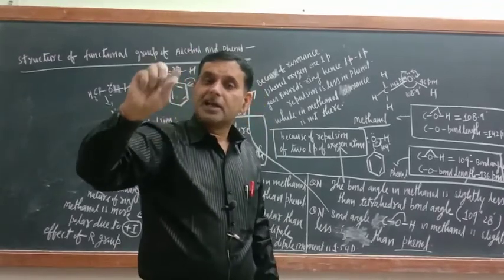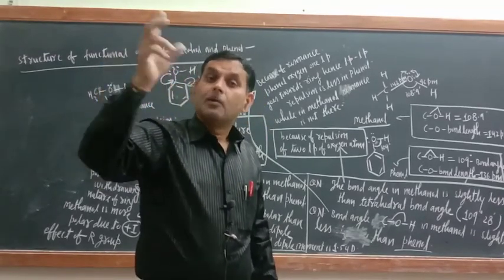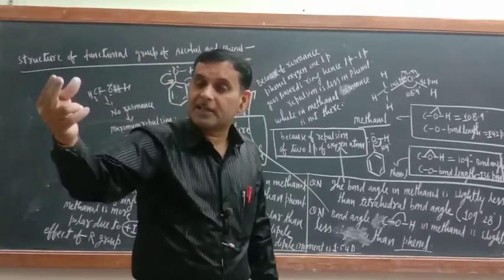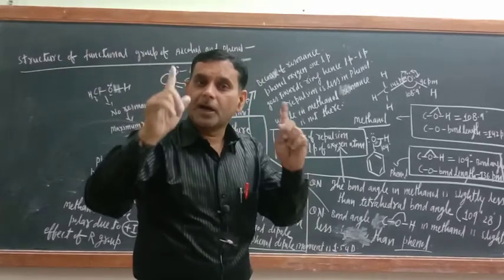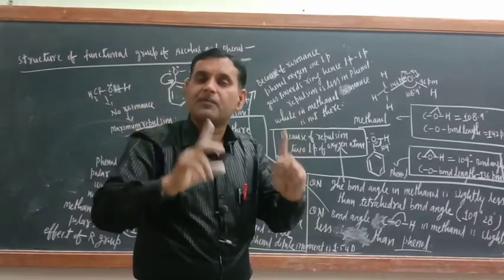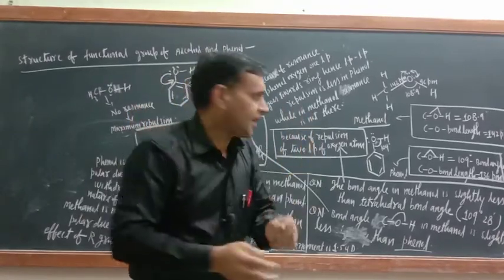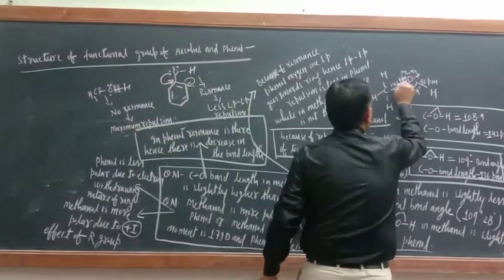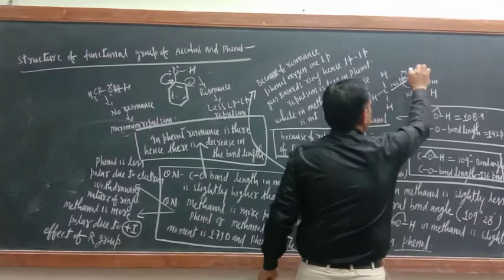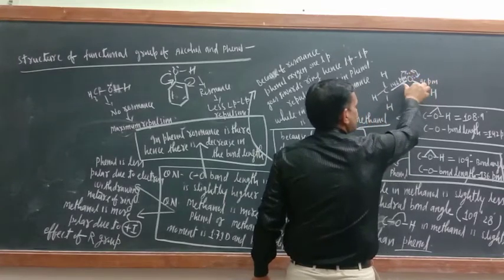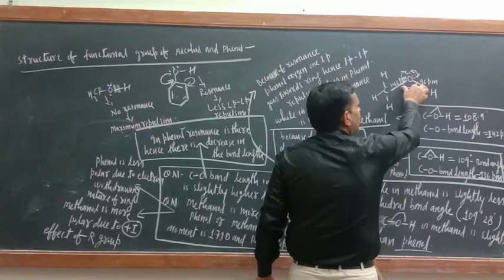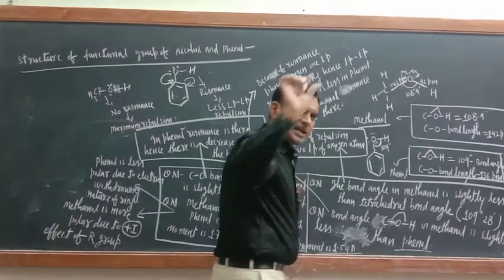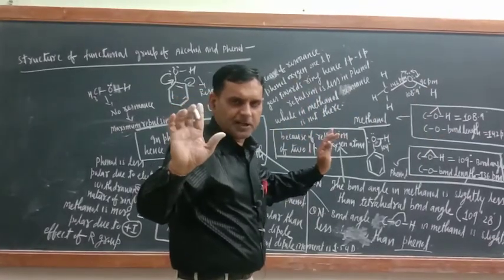Bond angle is nothing to do with the lone pair. Lone pair only affects its value. Bond angle is always formed between bond pairs. Like here, this is bond pairs. Correct or not? So because of lone pair repulsion, there is a suppression in the bond angle. That is why the decrease is there. I hope that you are getting this one.